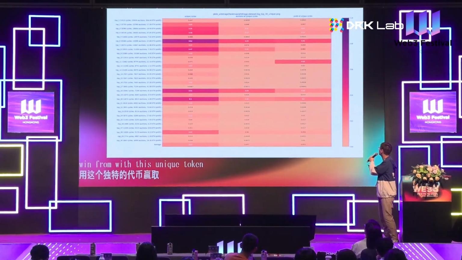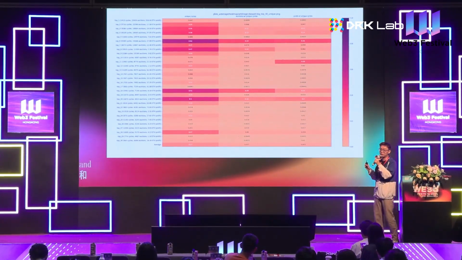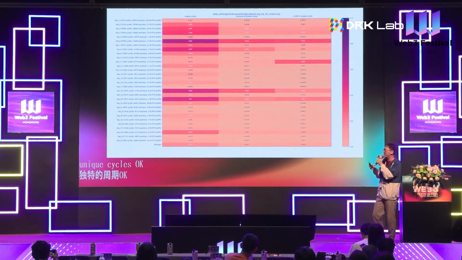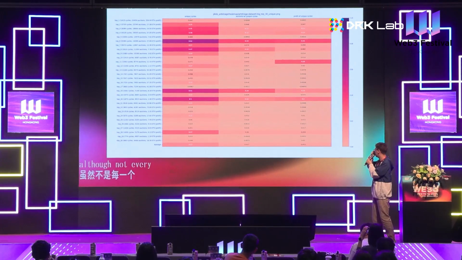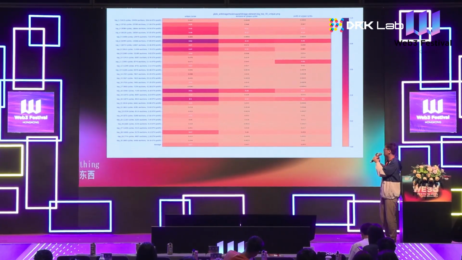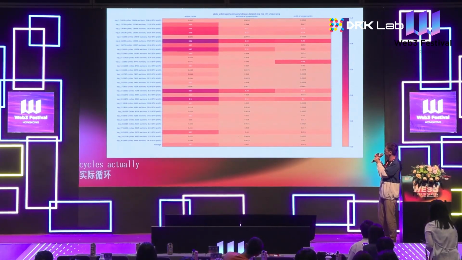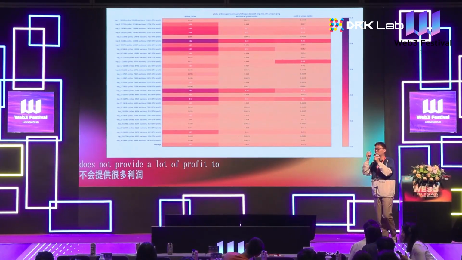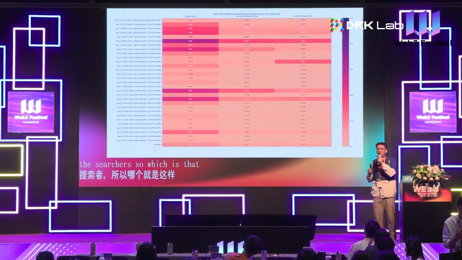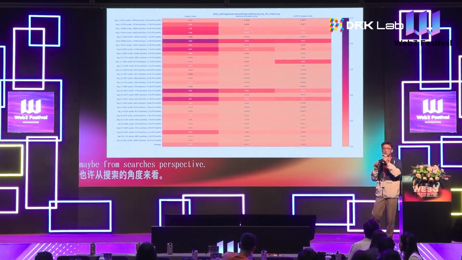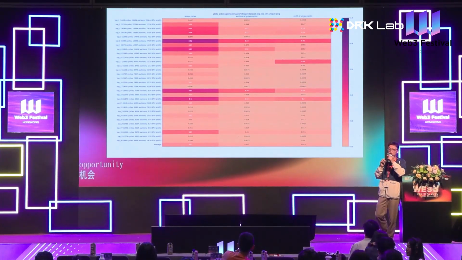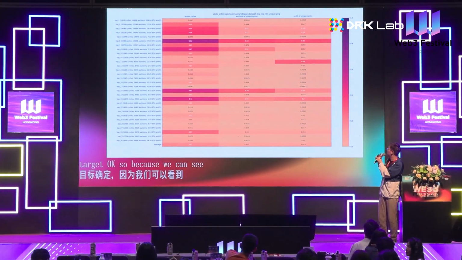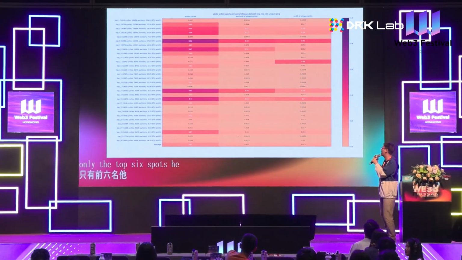And the third one is, what is the profit that they get from these unique cycles? Okay, so we can see that, although not every bot... So first, from these unique cycles, it actually does not provide a lot of profit to the searchers. So maybe from the searchers' perspective, finding a unique arbitrage opportunity is not their target. Okay, because we can see that only the top 6 bots can win like 30% of the money